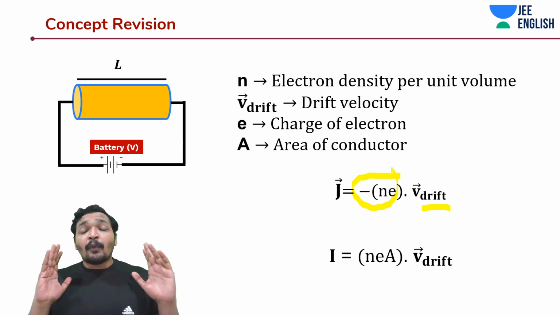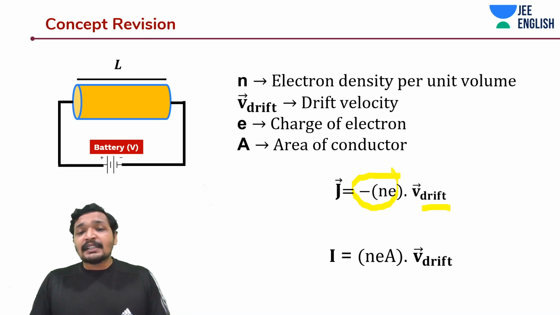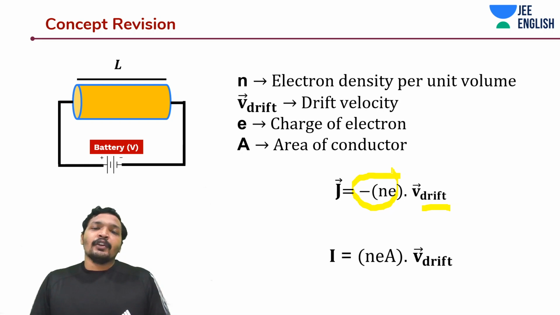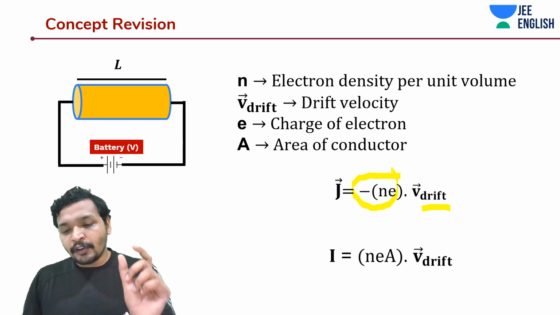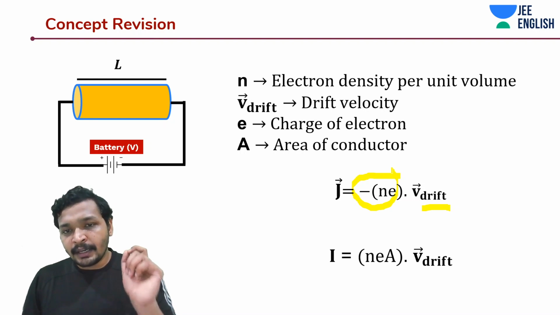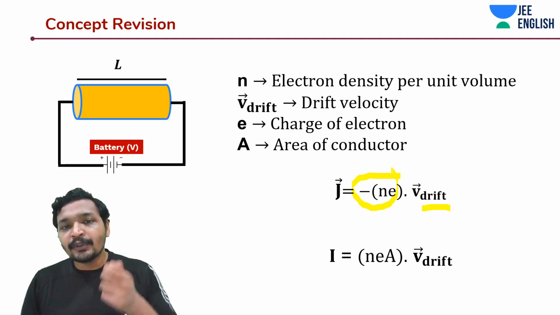So what is current density? Current density is very intuitive when you are deriving it in terms of drift velocity. The drift velocity is making these charges move in unit time. Rate of flow of charges is what is going to happen due to the drift velocity.